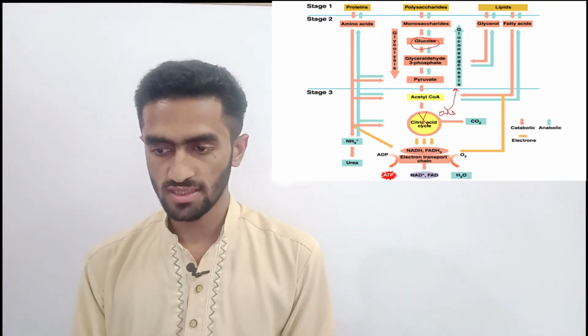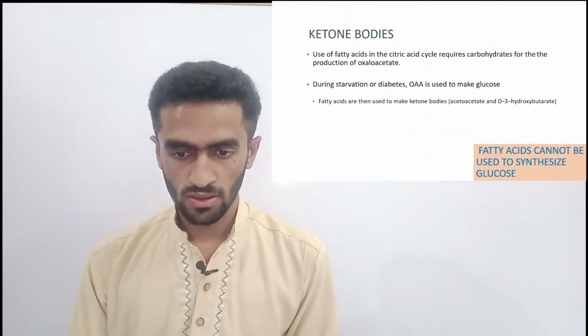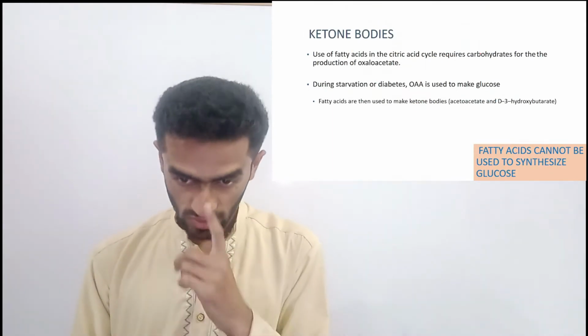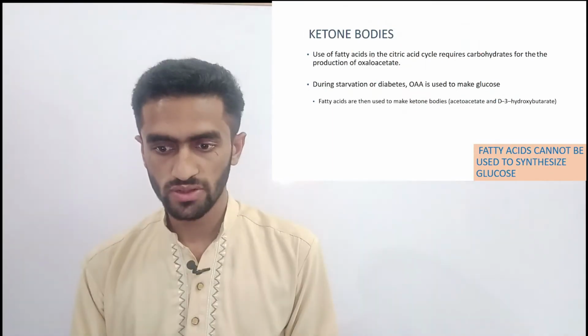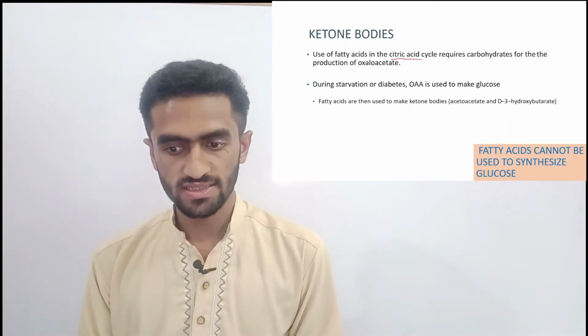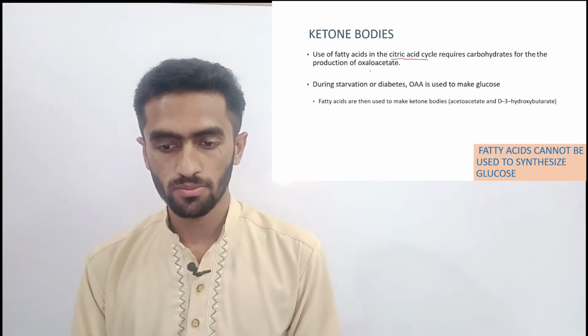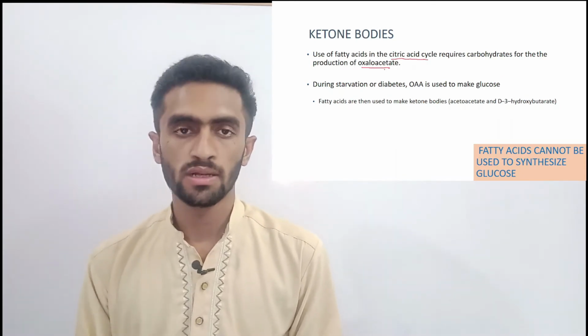Now let's discuss ketone bodies. The use of fatty acids in the citric acid cycle requires carbohydrate for the production of oxaloacetate.